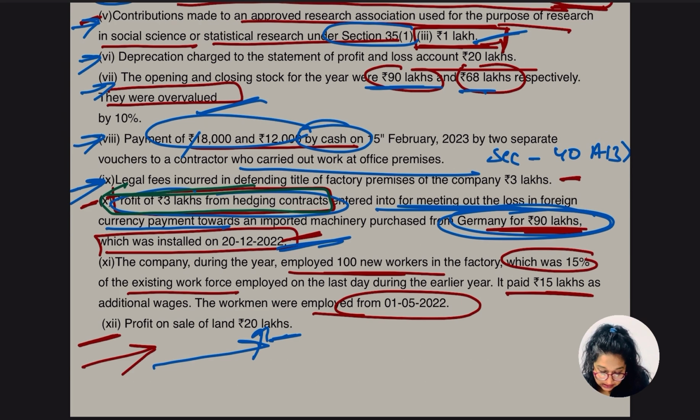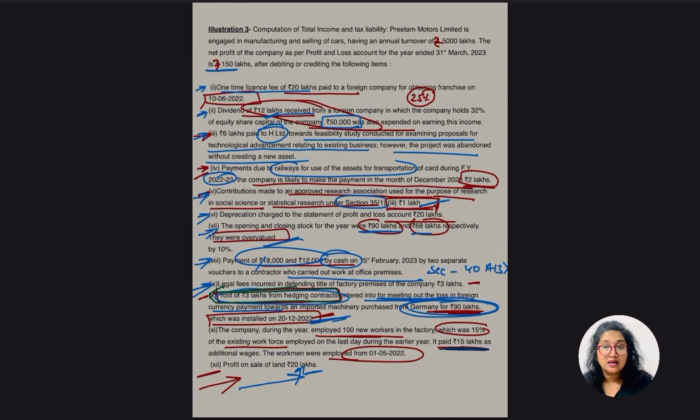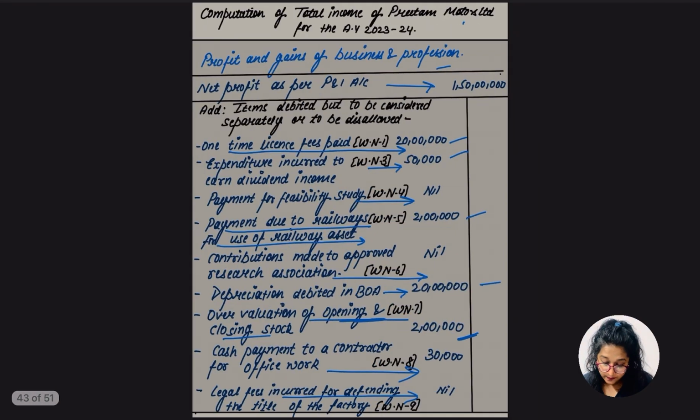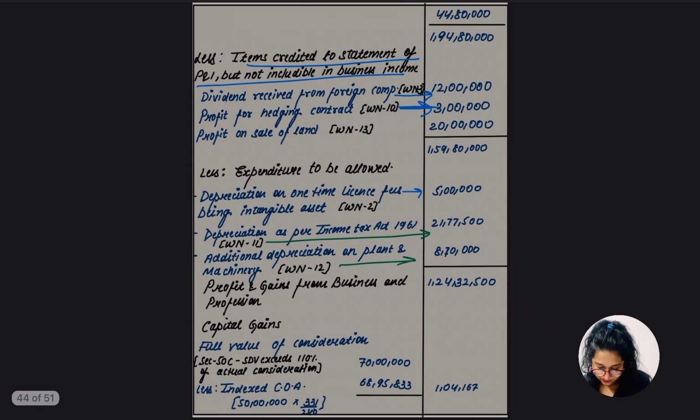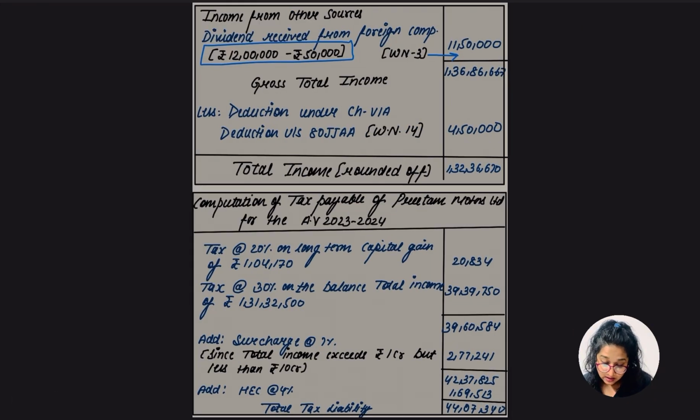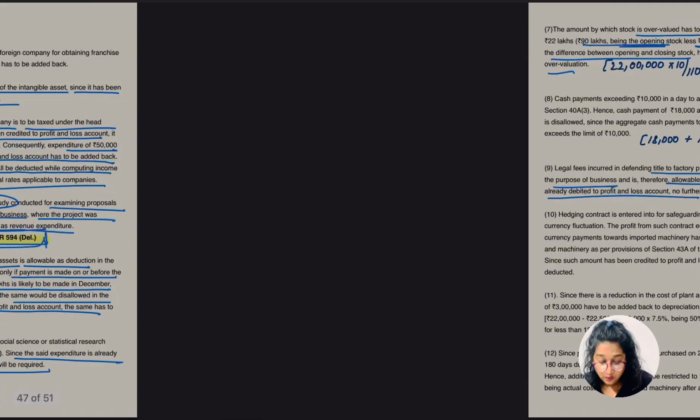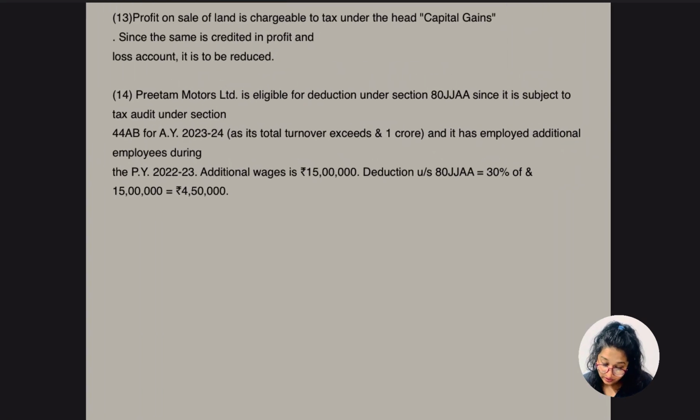This point says the company during the year employed 100 new workers in the factory, which was 15% of the existing workforce employed on the last day of the earlier year, and it paid 15 lakh as additional wages. So there are 100 workers, 15 lakh. We know we are going to get the deduction under section 80JJAA. So what would be the deduction under this section? Let's go for working note number 14. We know the treatment well, guys.